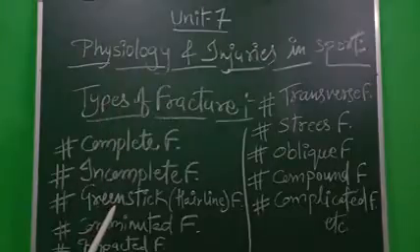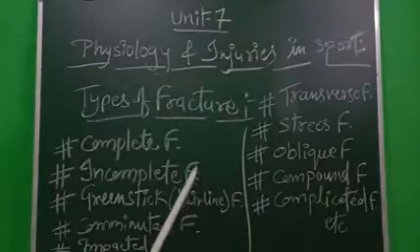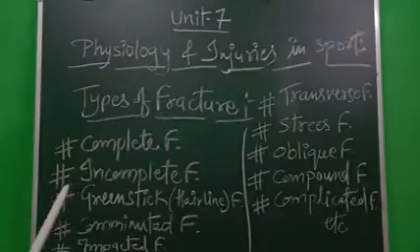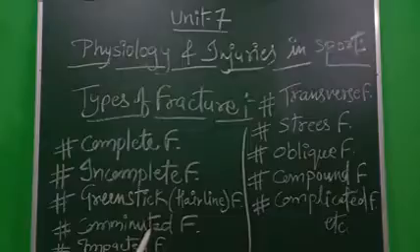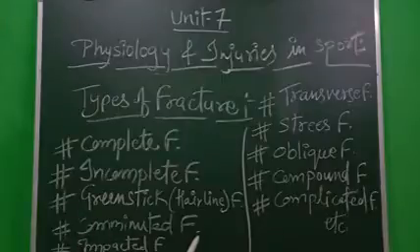Next is the greenstick or hairline fracture. In this, the bone is bent with mild cracking, and the bone does not break completely. That is the condition of the greenstick or hairline fracture. Next is the comminuted fracture. In this fracture, the bone is broken into many small pieces at the site of the fracture. It is a very complex fracture also.